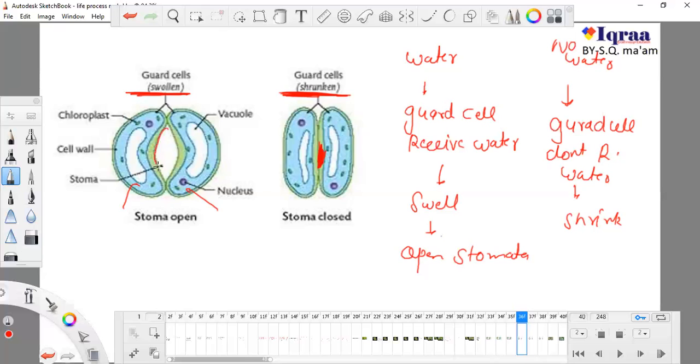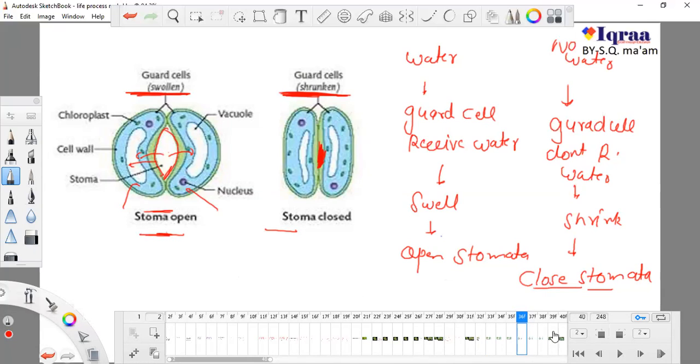Now they are here, they are creating pressure on the stomata and pulling this aperture apart, and this stomata is totally open. And now they are closed, because as they swell they can create pressure to pull this aperture or hole apart. When they shrink, there is a closed stomata. So opening and closing of stomata depends on guard cells, and opening and closing of guard cells is totally dependent on availability of water.